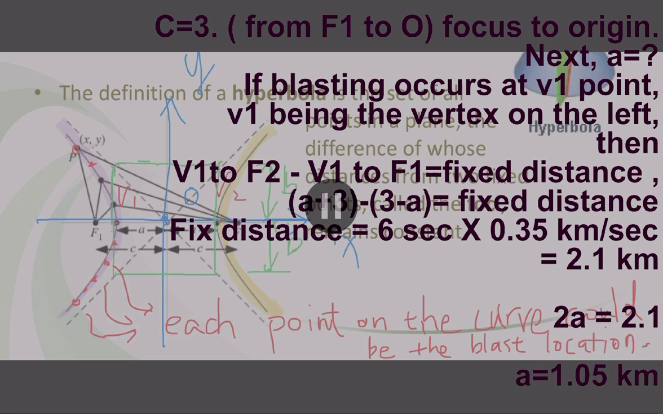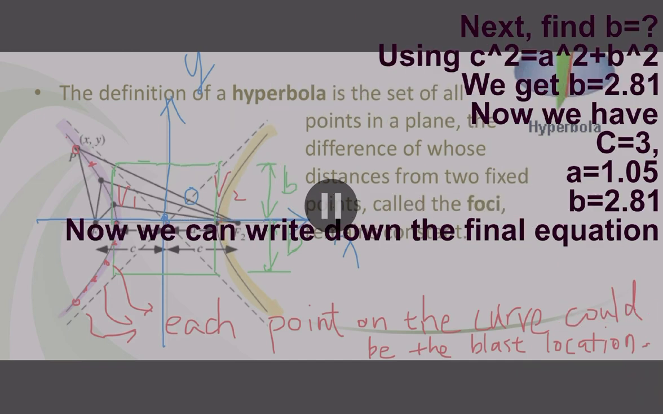Next step, calculate A, the distance from vertex V1 to origin O, by the given information. The distance from point V1 to point F2 is 2.1 kilometers greater than the distance from point V1 to point F1. Thus we can write an equation based on the difference of V1's two distances from the two foci equals 2.1 kilometers. After solving this equation, we got A equals 1.05 kilometers. Next step, find B, using C squared equals A squared plus B squared. We got B equals 2.81 kilometers.